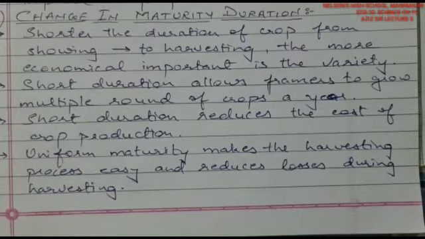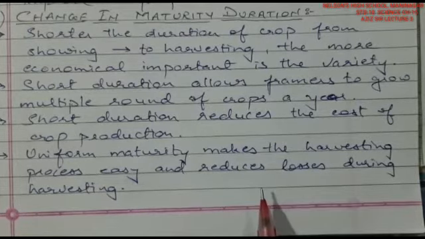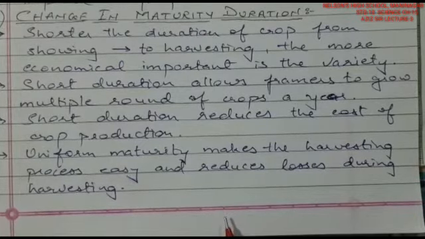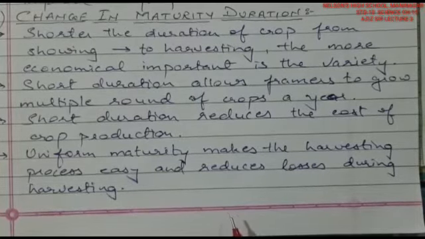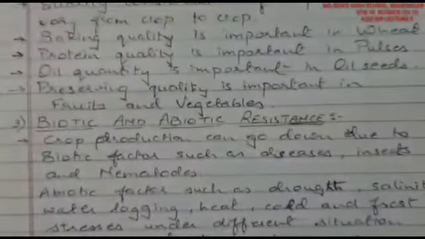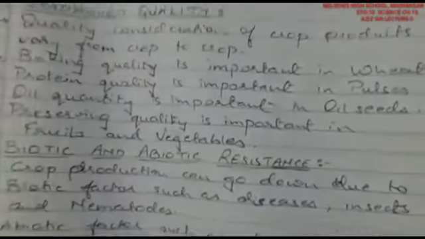This is a point, because if the maturity duration of the plants is not the same, then we cannot harvest the plants in a continuous manner. If all the plants are getting matured at the same time, they can be cut down at the same time. If the maturity durations are in patches, where some of the plants are getting matured and some are not, then individually we have to go and cut those particular plants. And in a very big farm, it is very hard to do such things, which is very problematic. So uniformity of maturation is very important for having a better variety of the crops. So this is another point that is required for the maturity duration.